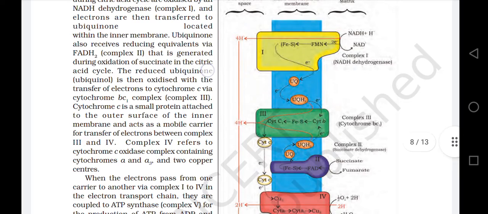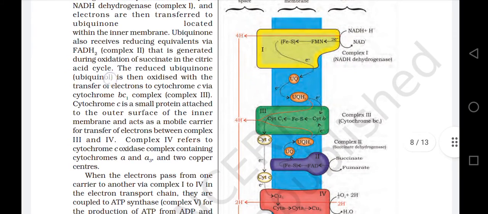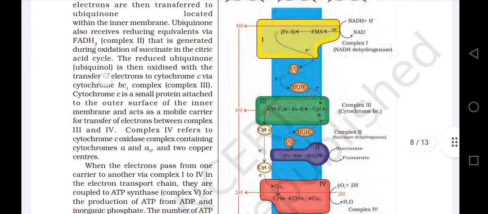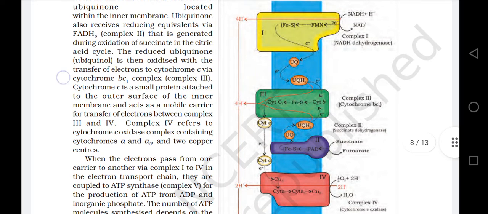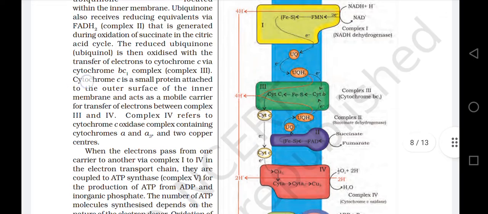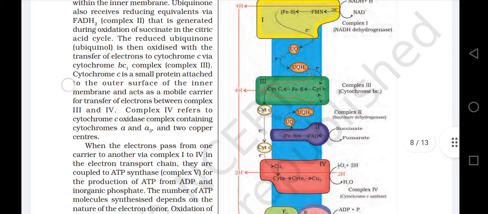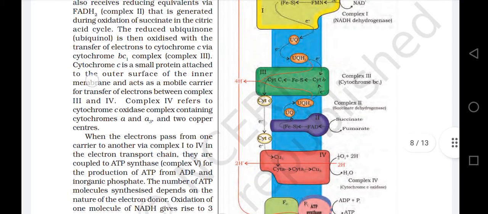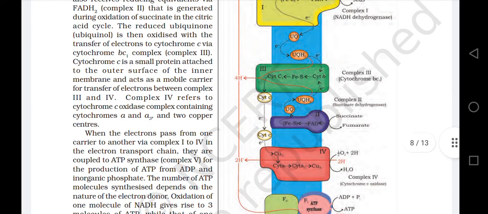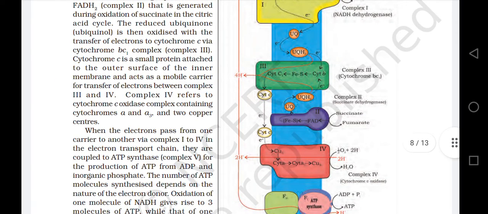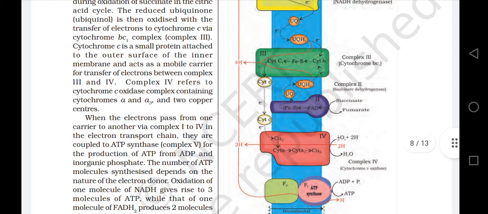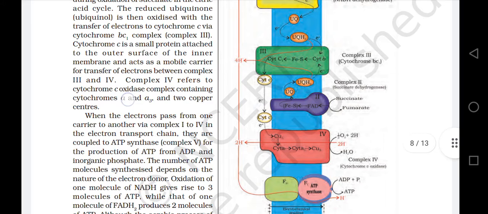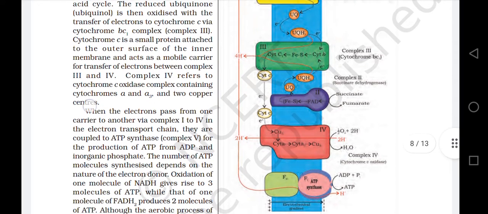The reduced ubiquinol is then oxidized with the transfer of electrons to cytochrome c via cytochrome bc1 complex, complex 3. Cytochrome c is a small protein attached to the outer surface of the inner membrane and acts as a mobile carrier for transfer of electrons between complex 3 and 4. Complex 4 refers to the cytochrome c oxidase complex containing cytochromes a and a3 and two copper centers.